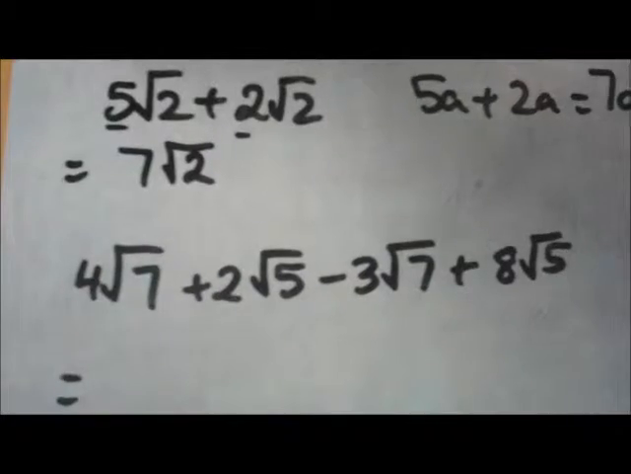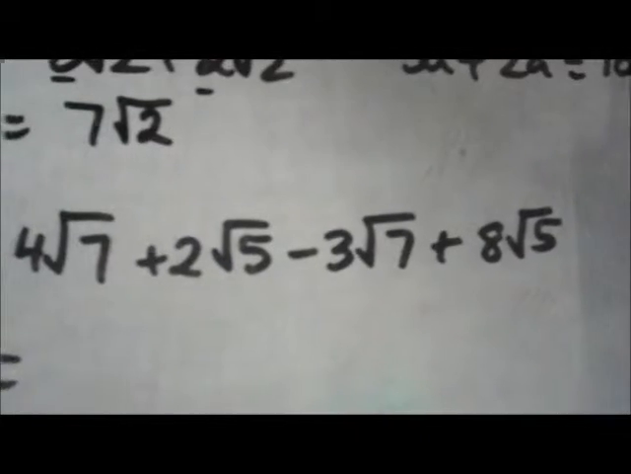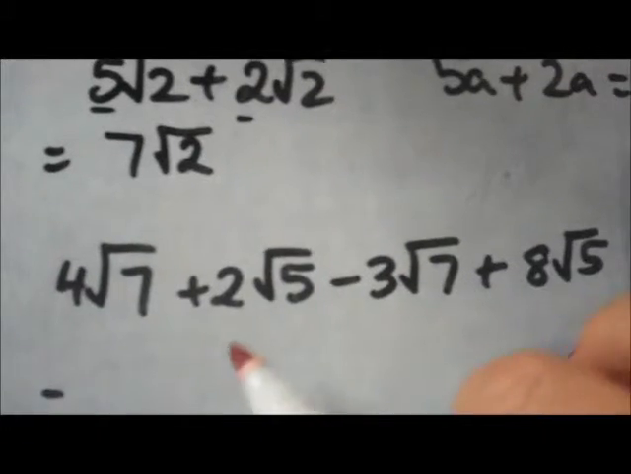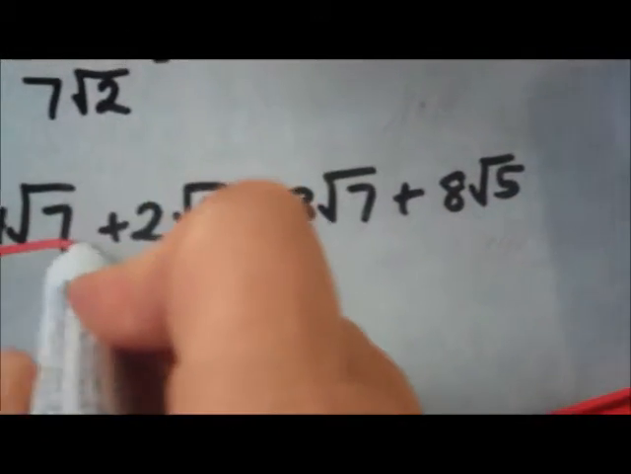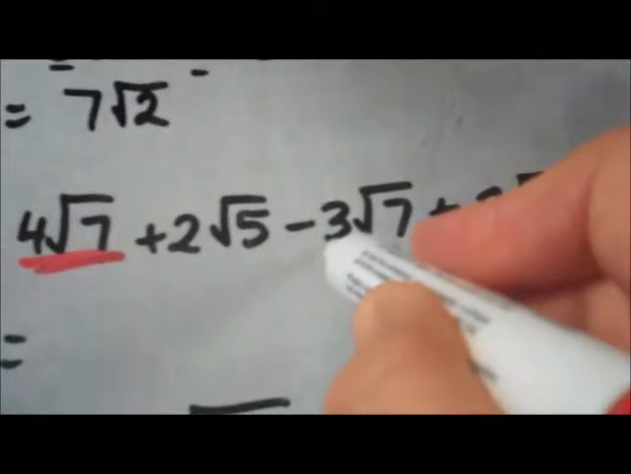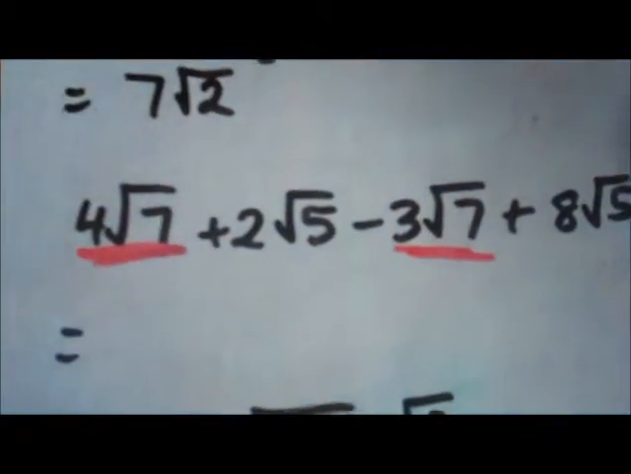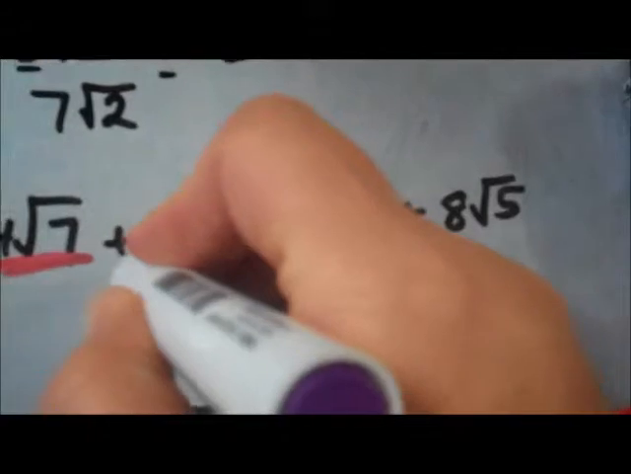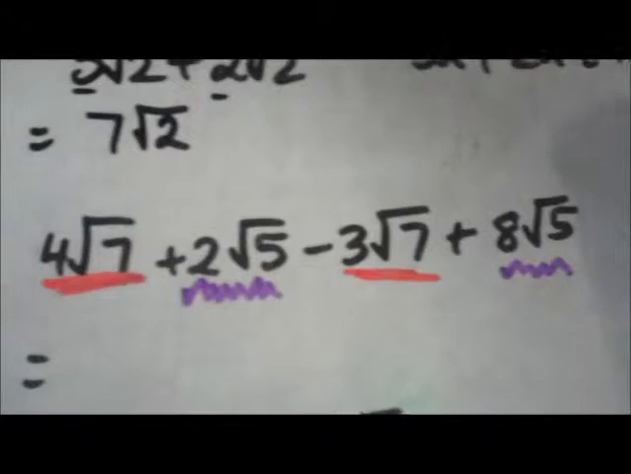If we've got multiple different terms, I'll just get a colour. So say I've got 4 root 7 plus 2 root 5 minus 3 root 7 plus 8 root 5. I have to start looking, just like with algebra, for like terms. This one has got a root 7 in it, and so does this one. So those two are like terms. Oops-a-daisy, sorry. If I've got the other two, can you see that? Those two are also like terms.